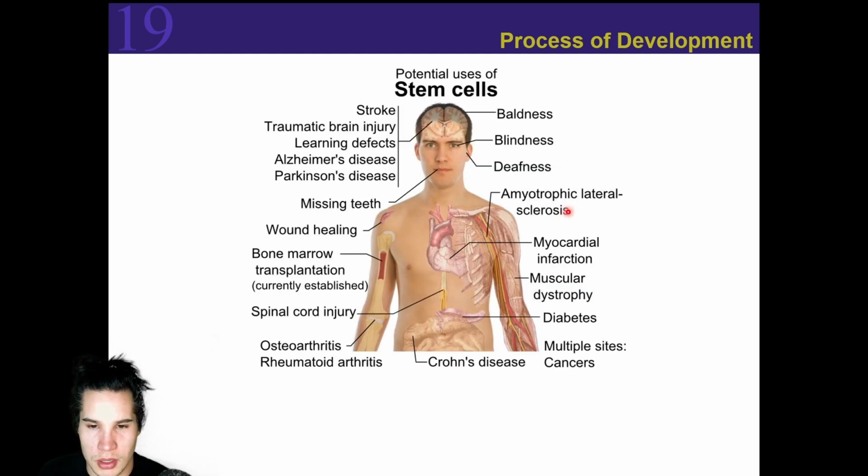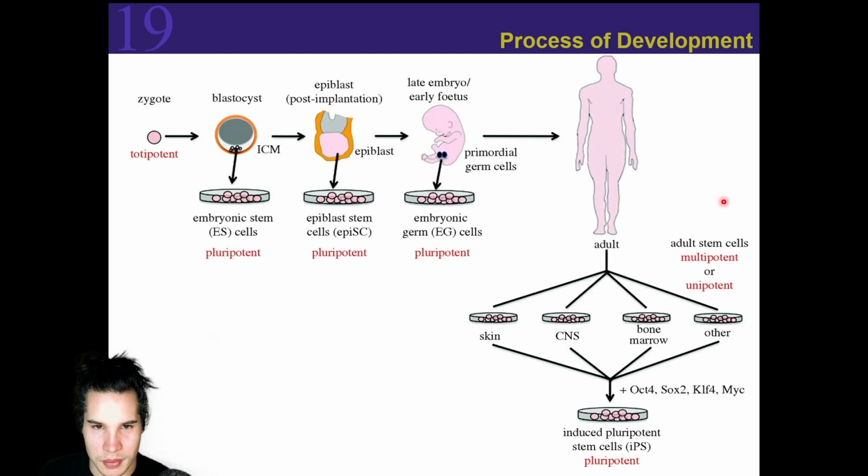And some things we can do with stem cells are things like bone marrow transplantation, or we could fix spinal cord injuries by injecting the site with stem cells. A lot of different things that we're currently working on. We haven't completely found cures to some of these things simply using stem cells, but one that's actually become pretty popular is wound healing. It's a popularized, often talked about practice of wound healing through stem cell injections.